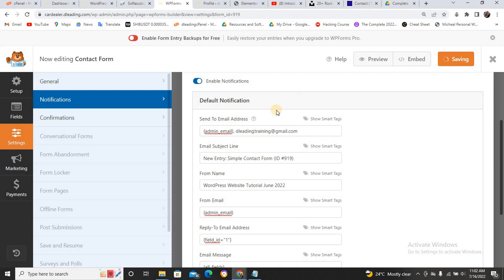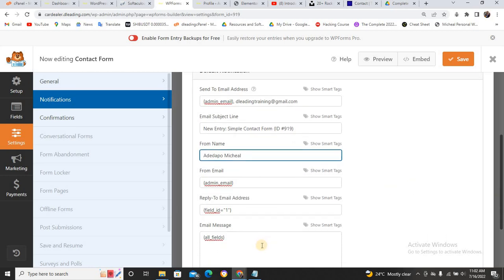So whenever anybody fills this form and wants to send something to you, it will come to this one and also to this one. You can change the subject line to simple contact form. You can change the website name. Now, can you see the website name is what? By default, WordPress Tutorial Clinic. So you can just change it to your own name, which we have changed to Adeda for Mike, either for my website or anyone. From admin email, you can leave this like this. Reply, you can leave this like this. Off feed, you can leave it like that, and you click on save.